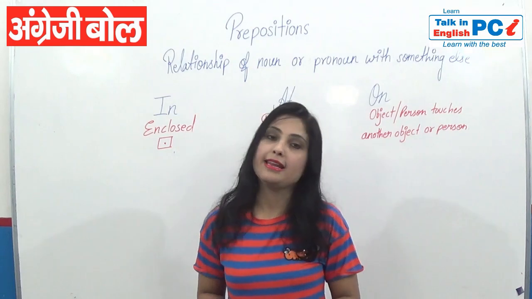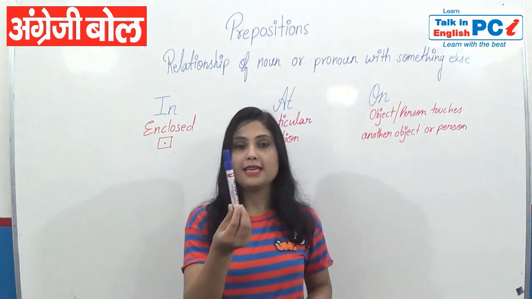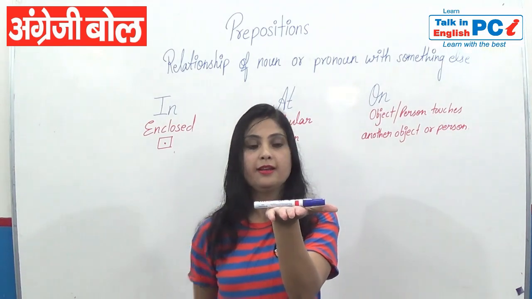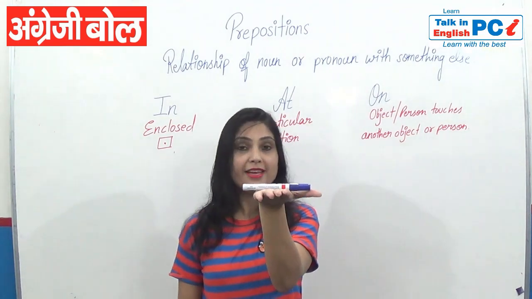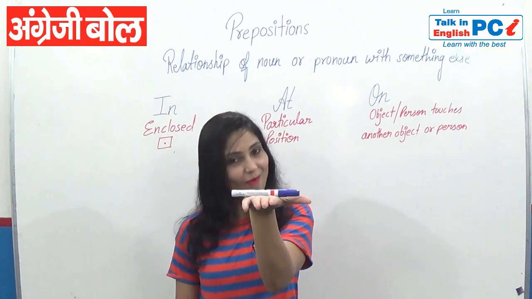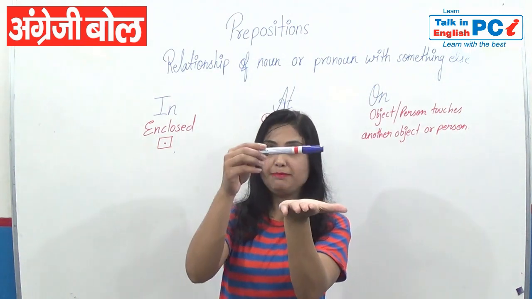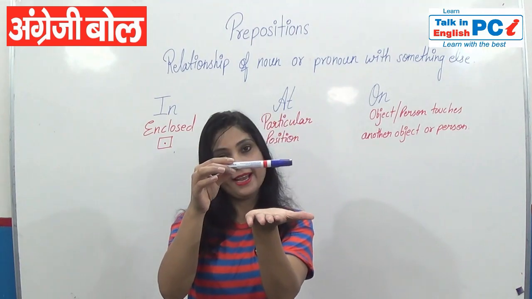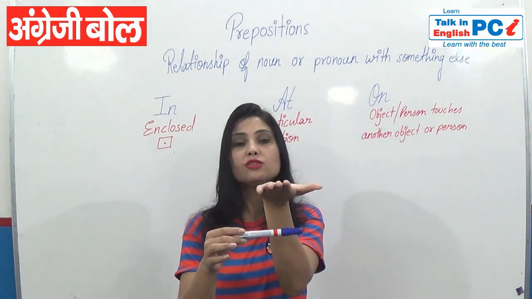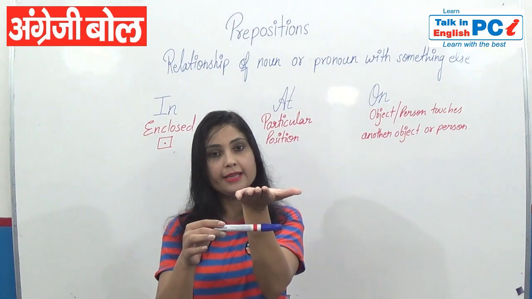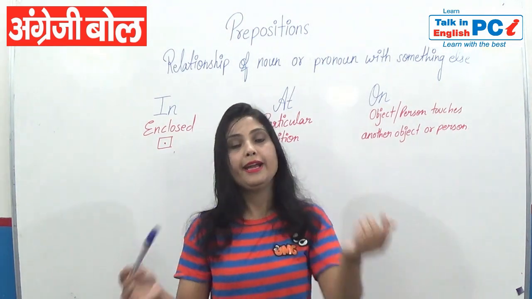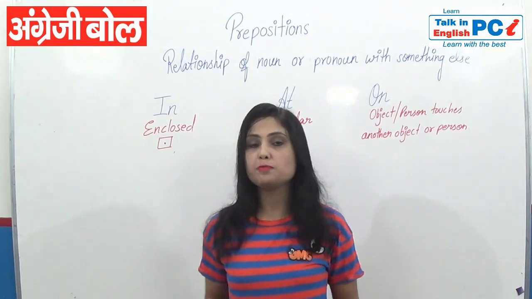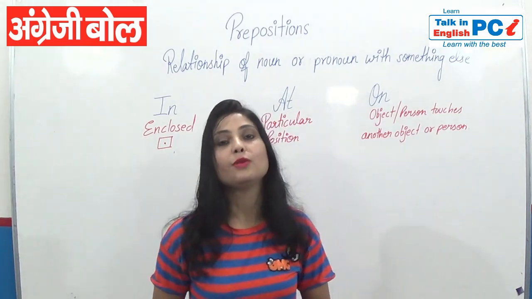I have a little example. As you are seeing, I have one marker. If I keep the marker here, so I will say, where is the marker? It is on my hand. If I keep it here, so you can say above the hand or over the hand. If I keep it here, so we can say below the hand or under the hand. It depends how you are using prepositions in speaking. So now let's start today's chapter.